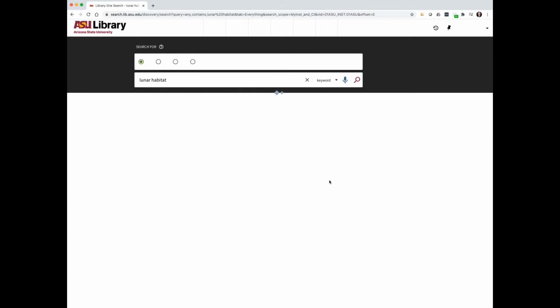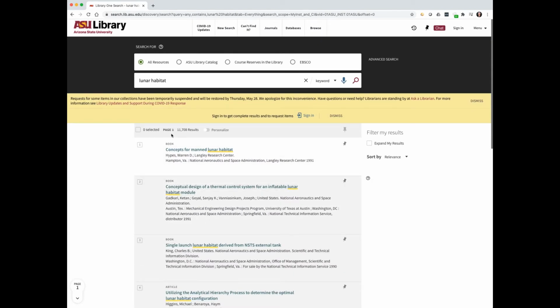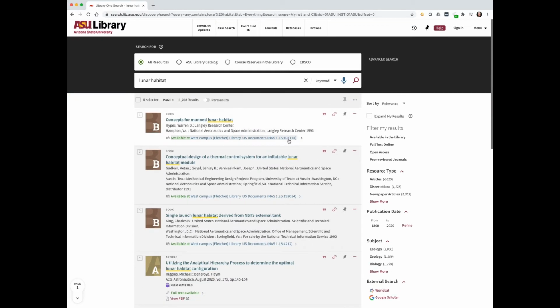So here's the ASU Library answer for One Search. What it gives you is a giant list. This is page 1 of 11,708 results. And so that is possibly more results than you would ever need, but you can start looking down and seeing which ones might be useful. And you can click on the hyperlinked titles to learn more.